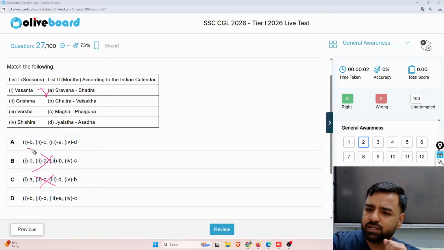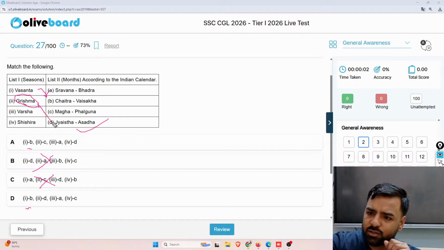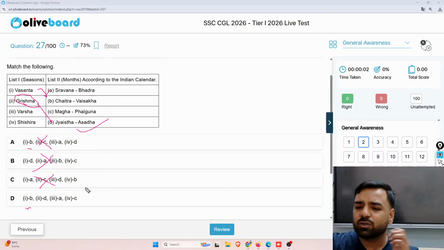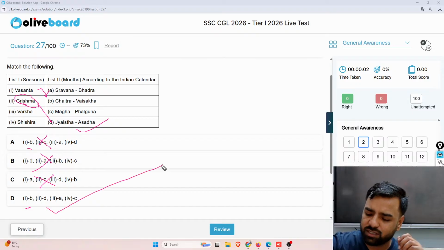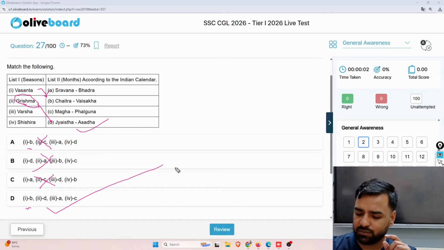Now what is left? Let's move forward with the second part, that is Grishma. Now Grishma is linked with what? Grishma is actually linked with Jyeshtha or Asadh. So the second option is matched with D. In this manner, this option is also eliminated. We need not know each and everything for giving the correct answer. So in this manner, you can go with option number D. Is it okay, guys? I request you all, whenever you are attempting the paper, please try to use these methods. It is going to be very, very beneficial. Fine. Okay, so this part is sorted.